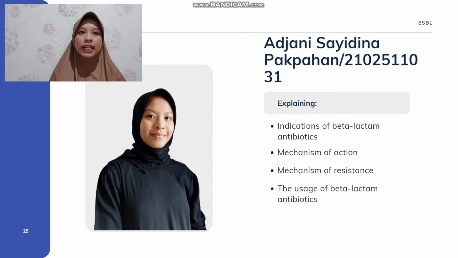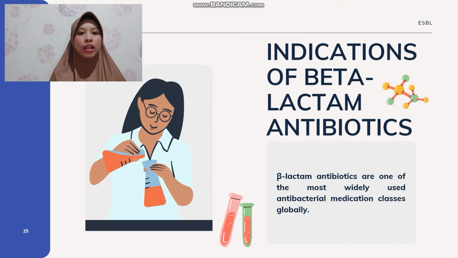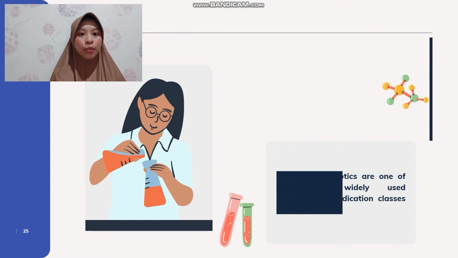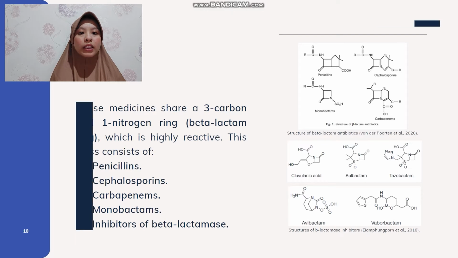My name is Adjani Sayidina Pakpahan with the last 3 digits of student number 031. Beta-lactam antibiotics are one of the most widely used antibacterial medication classes globally. From a biochemical standpoint, these medicines share a ring of 3 carbons and 1 nitrogen, which is highly reactive. This class consists of penicillins, cephalosporins, carbapenems, monobactams, and inhibitors of beta-lactamase.